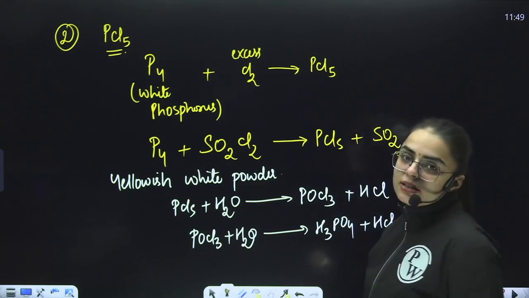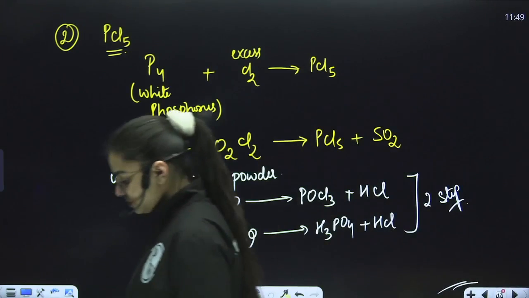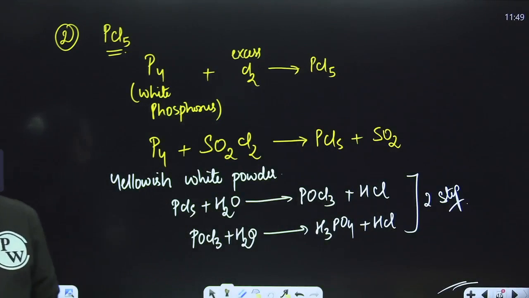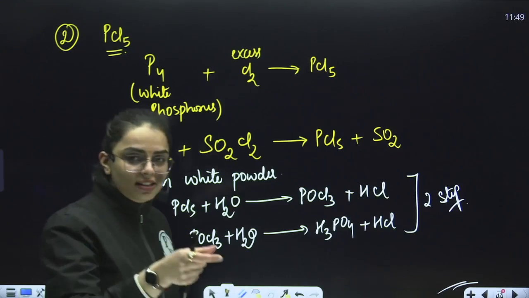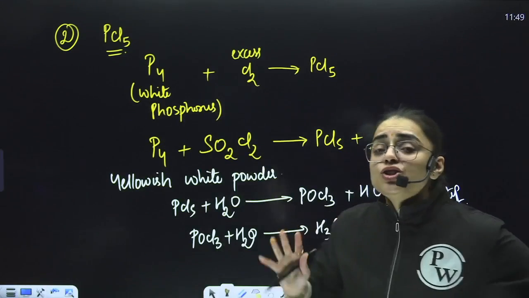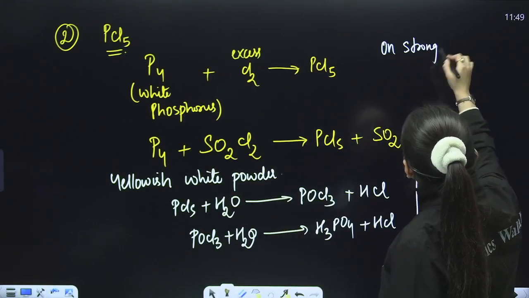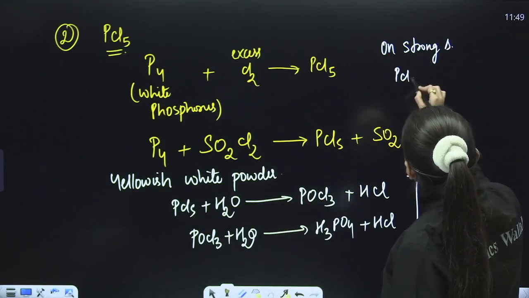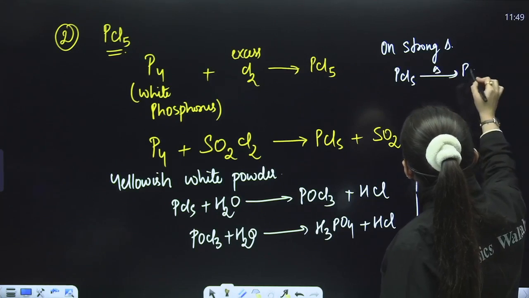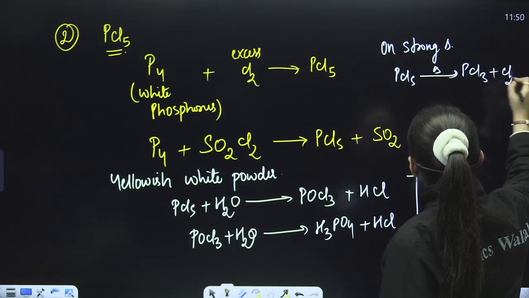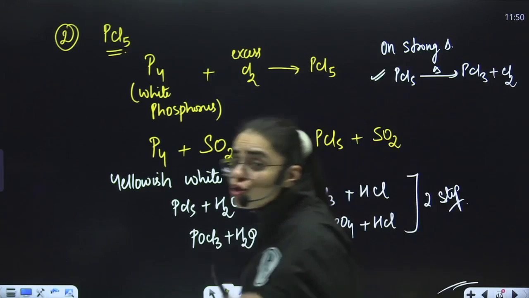Two-step reaction. Is it clear to you? Kindly write this. One more very important thing: when we heat PCl5, it decomposes on stronger heating. On strong heating, PCl5 decomposes into PCl3 along with Cl2 gas liberated. This is most important.